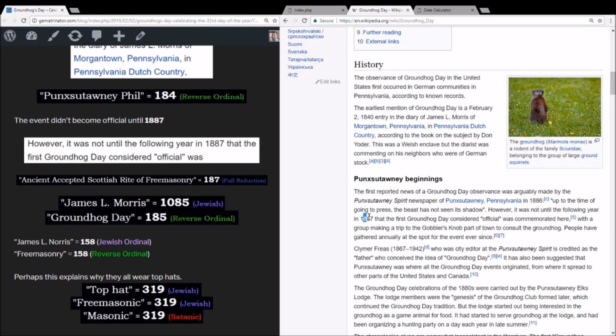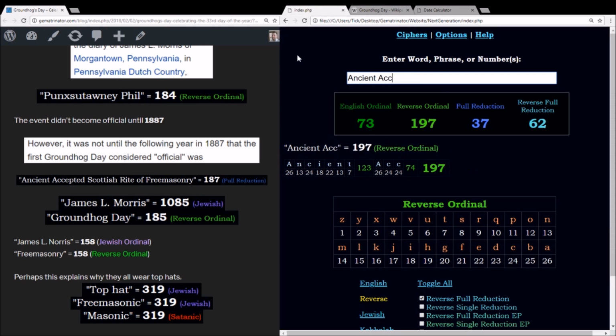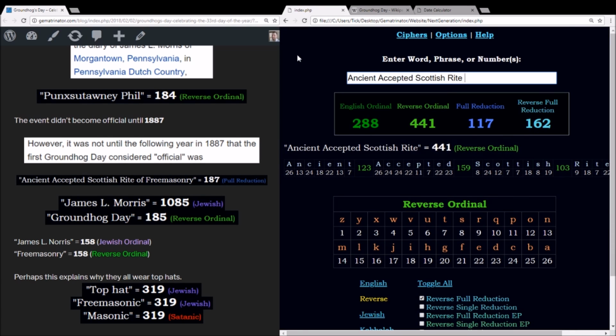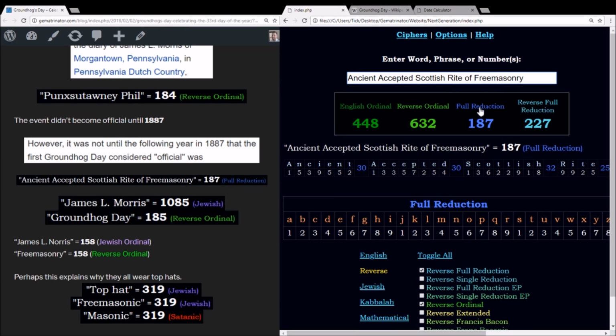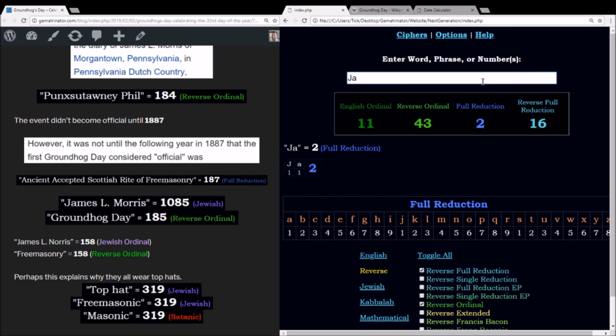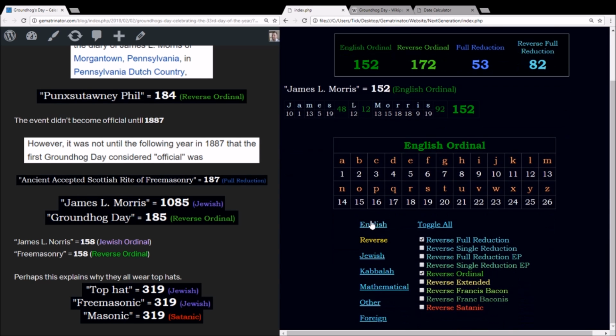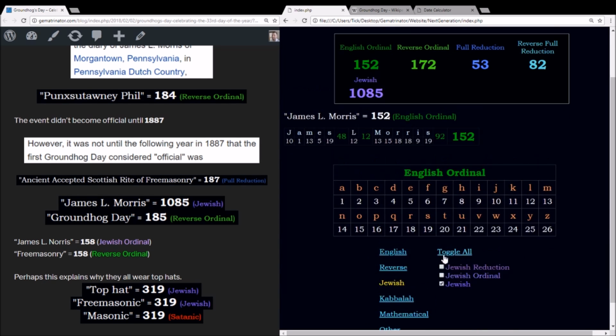Now here you have the 187, ancient accepted Scottish rite of Freemasonry in English reduction, sums to 187. This was founded by a man named James L. Norris, or Morris, I should say. And to wrap this up, we're going to look at something called Jewish Gematria.